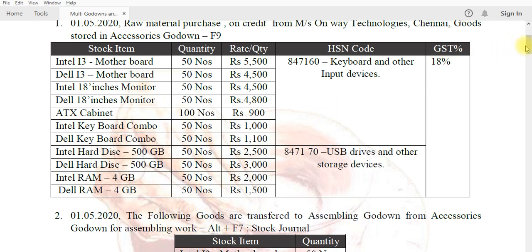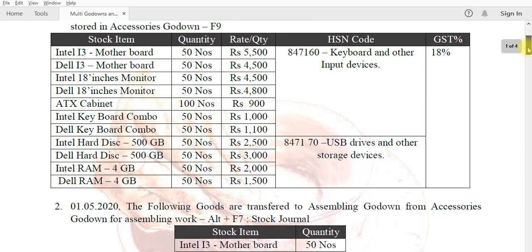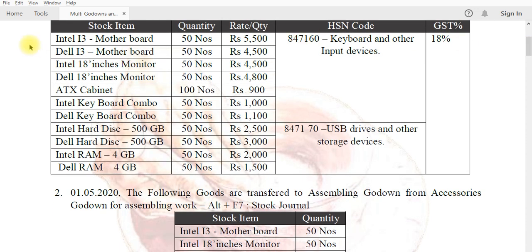Okay, then here you see not only two groupings, but Intel and Dell have a parallel group. The input device group and storage device group are the main groups. The parallel group is Intel separately: Intel i3, Intel monitor, Intel keyboard, Intel hard disk, Intel RAM.